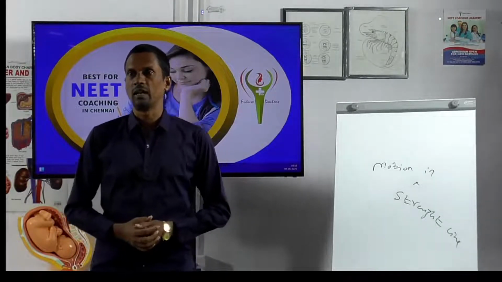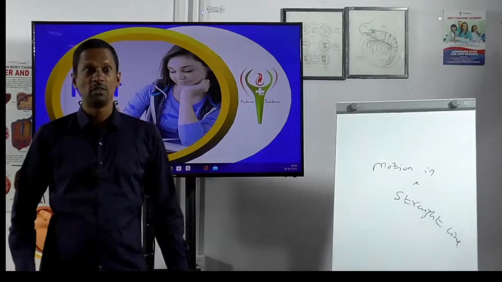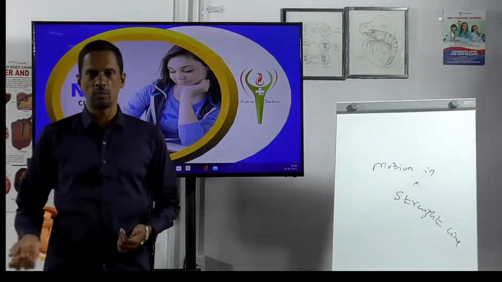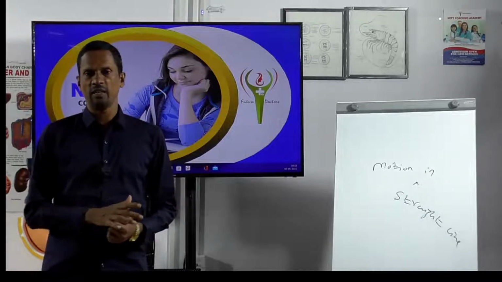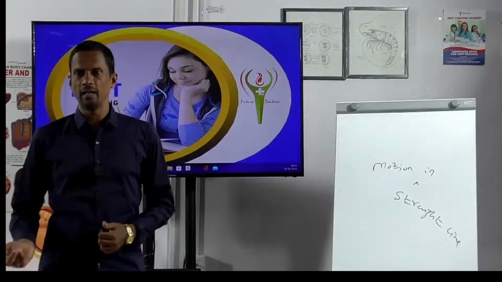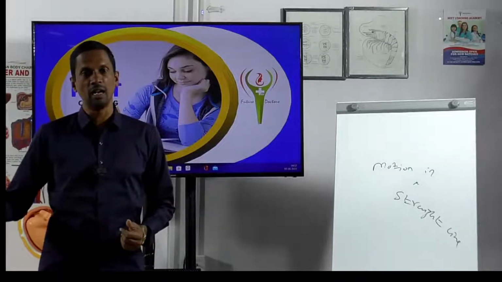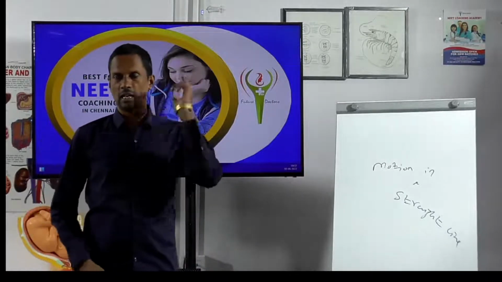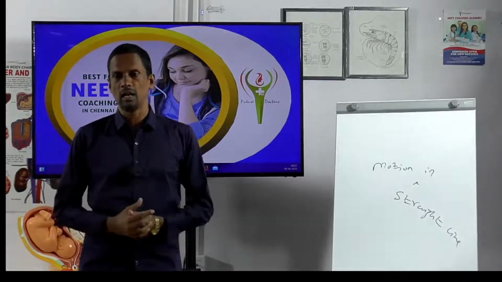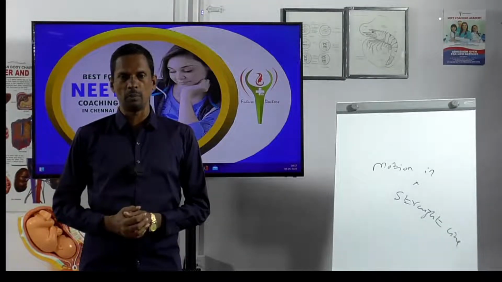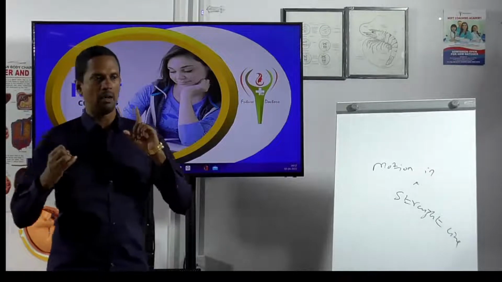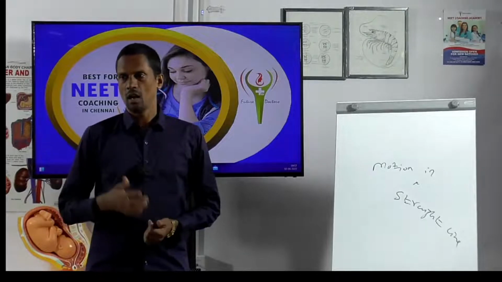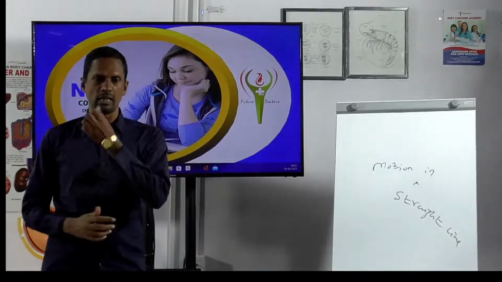Which will constitute the three dimension? Which is traveling in the XYZ plane. So if we combine a straight line and a plane, that contributes the three dimension. So this one is one dimension, plane is two dimension. So the straight line should be perpendicular to the plane. If the straight line is perpendicular to the plane, what are the straight line possibilities? Three possibilities. It can travel in the x axis or in the y axis or in the z axis. Now we go for the motion in a plane.